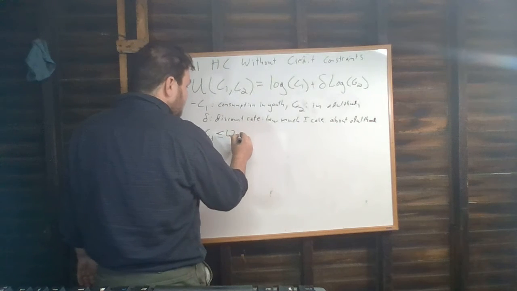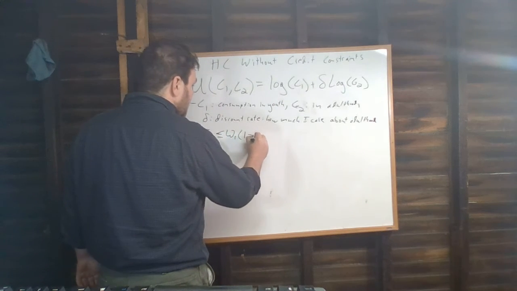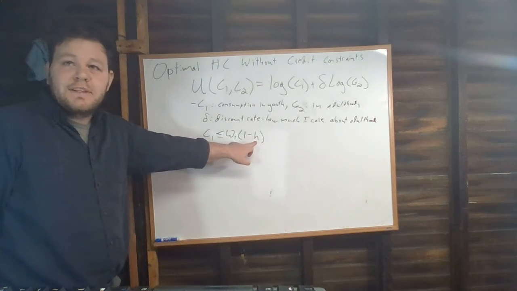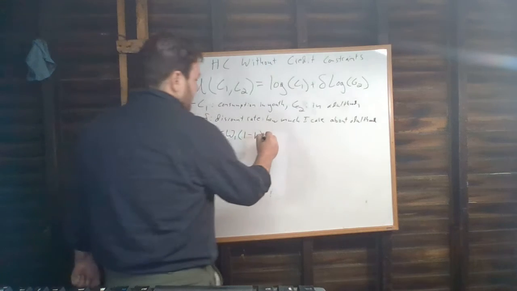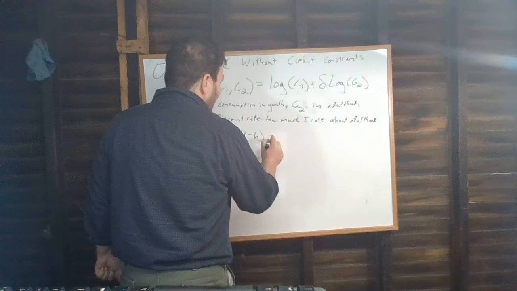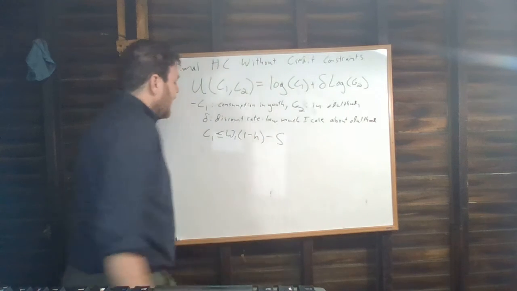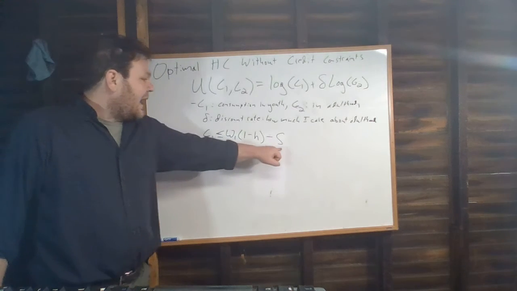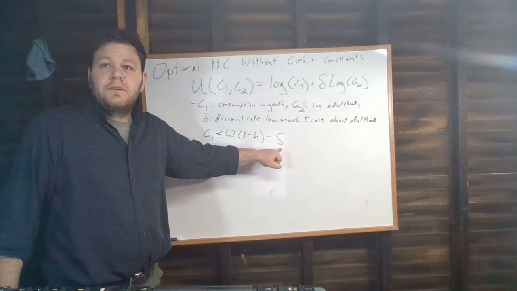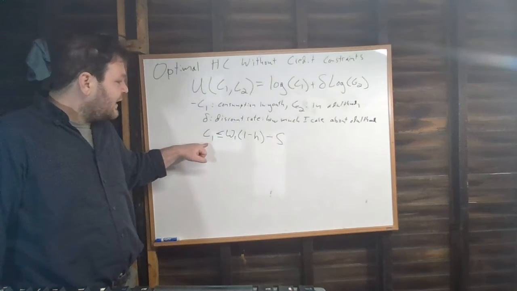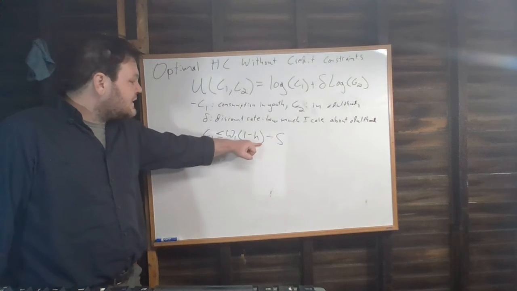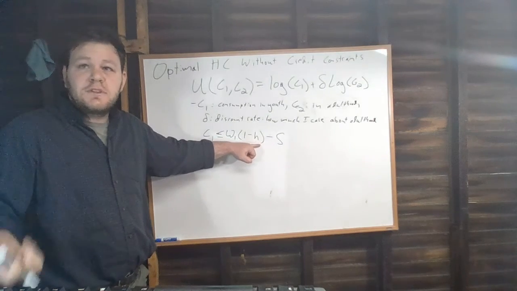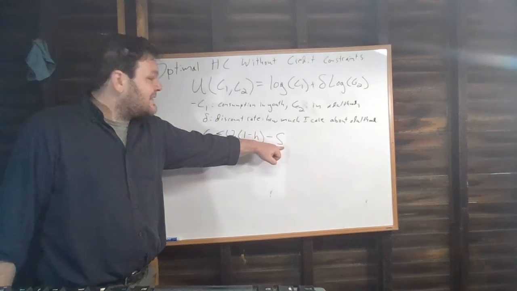I earn some wage, and all the time I spend not in school, where H is the fraction of my time I spend in school. And then I'm unable to consume any money that I leave aside for the future, right? So my consumption in period one is going to be constrained by my earnings in period one, which is my period one wage times the amount of time I don't spend in school, minus the amount that I save.